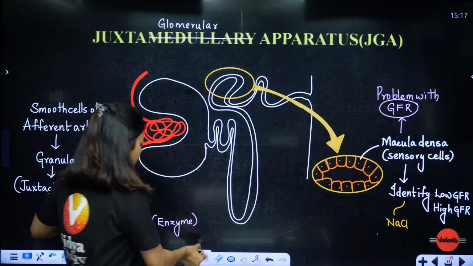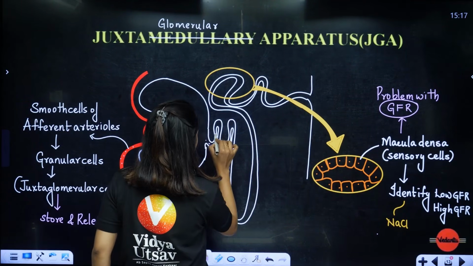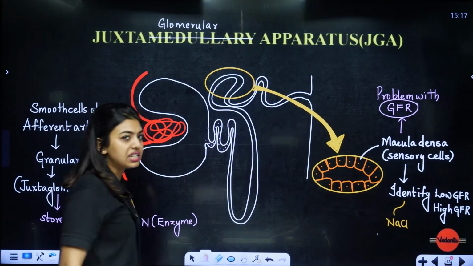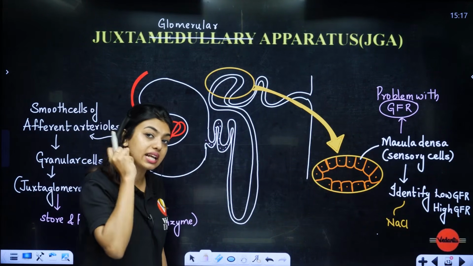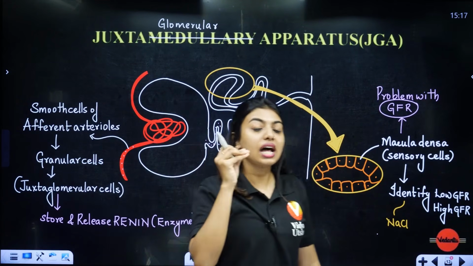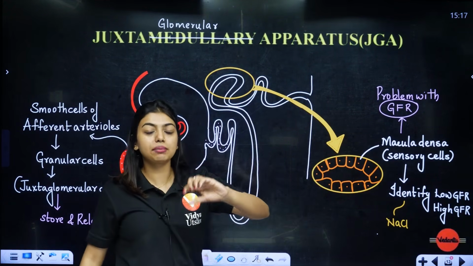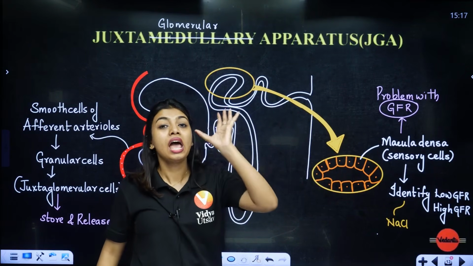The filtrate will be passing on through the tubules. As it reaches the DCT, which has macula densa cells or sensory cells, the cells will understand whether the NaCl is high or low, that means whether the GFR is low or high.